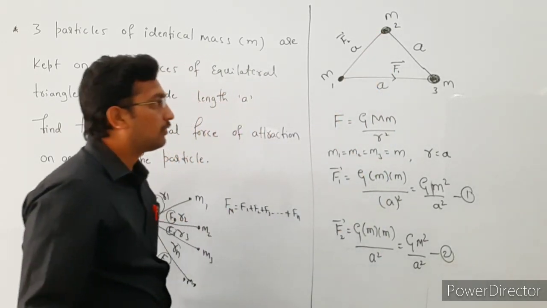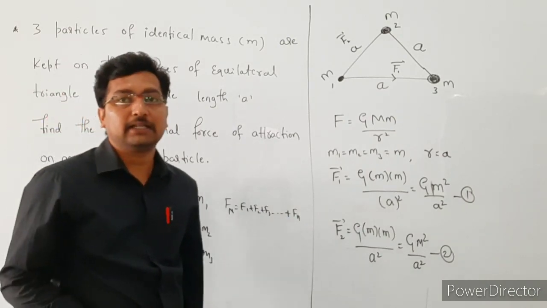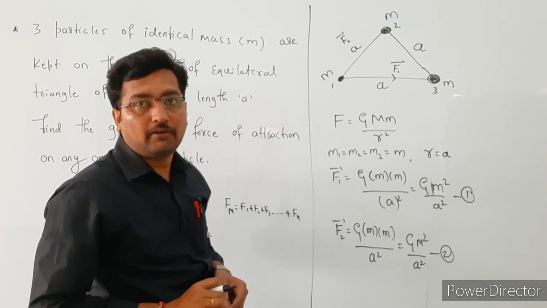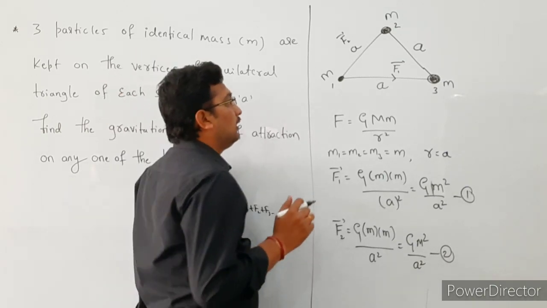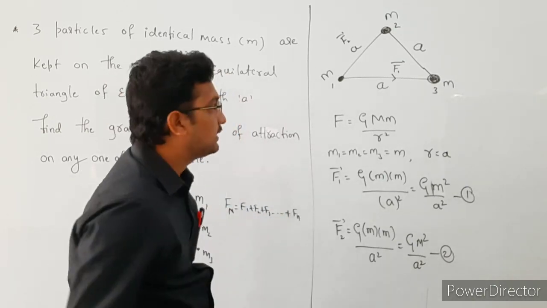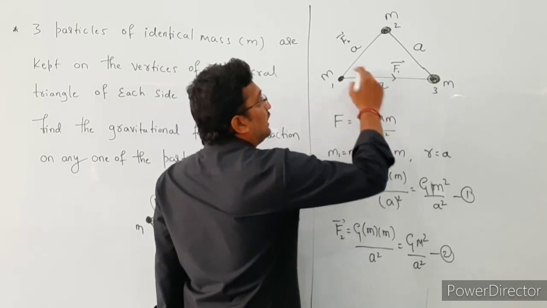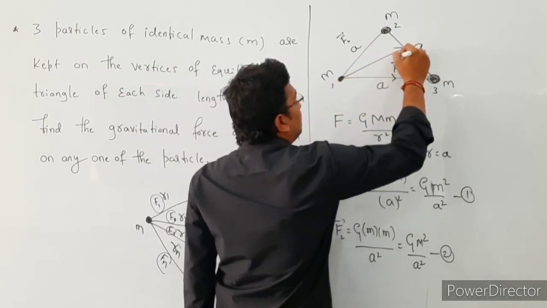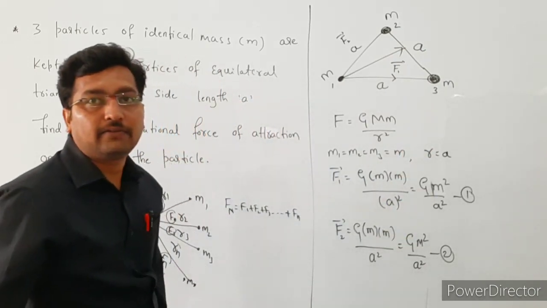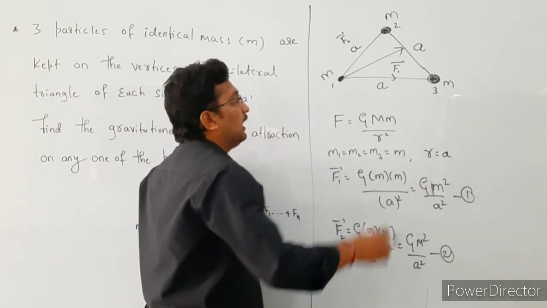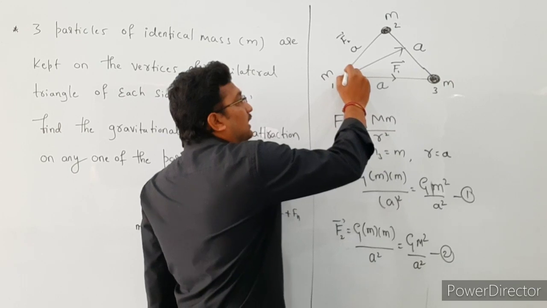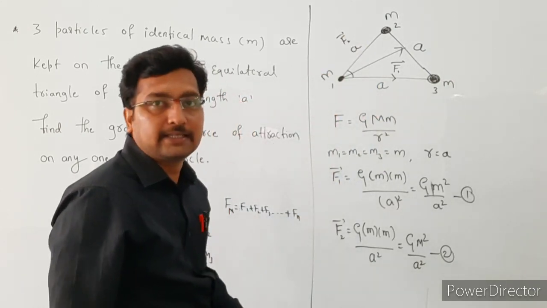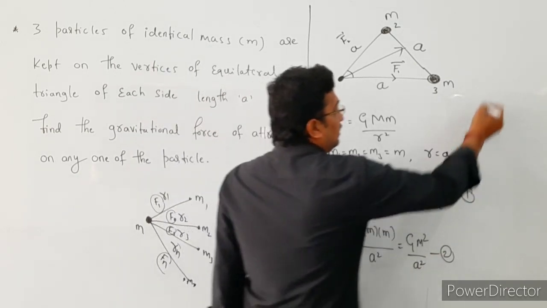Next we are going to find out the resultant, the net force acting on the particle 1, the particle of mass m. See here, this is one force and this is another force. The resultant force is acting in this direction. This is an equilateral triangle, so the angle between the F1 force and the F2 force is 60 degrees.